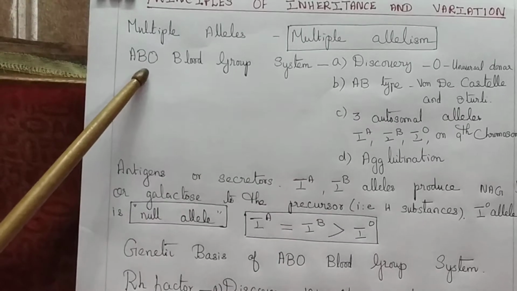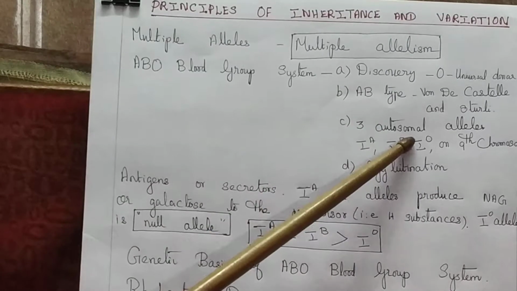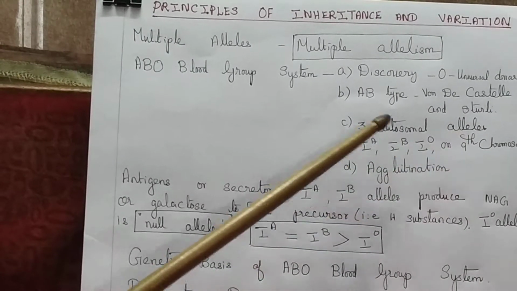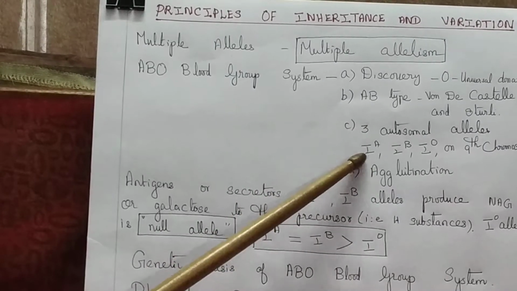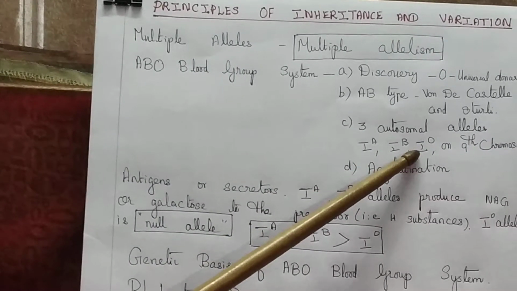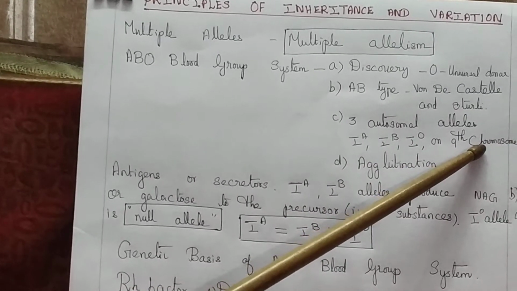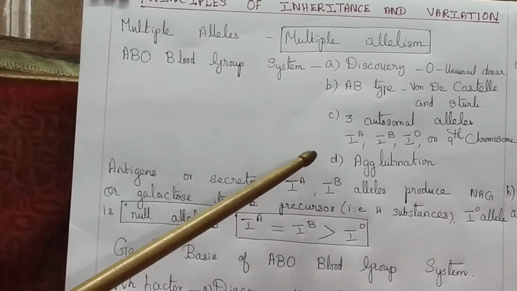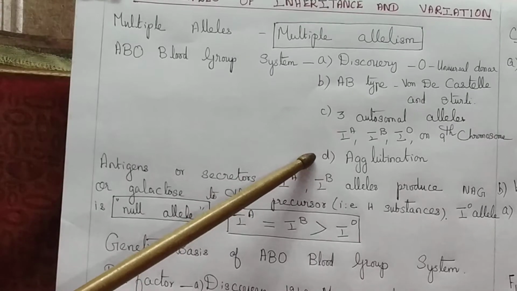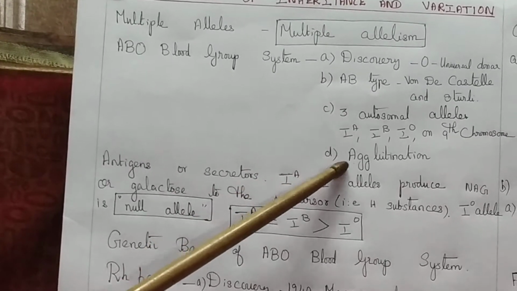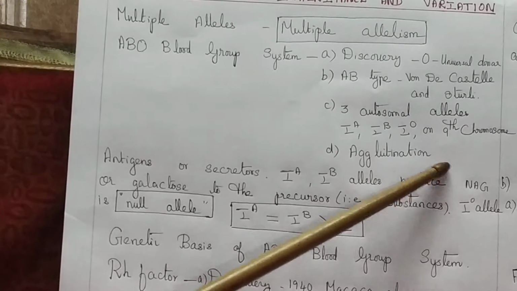This ABO blood group system is determined by three autosomal alleles. These three autosomal alleles are the IA, IB, IO alleles. They are present on the 9th chromosome. If different blood types are incompatible and are mixed together, it causes agglutination of red blood cells, erythrocytes.